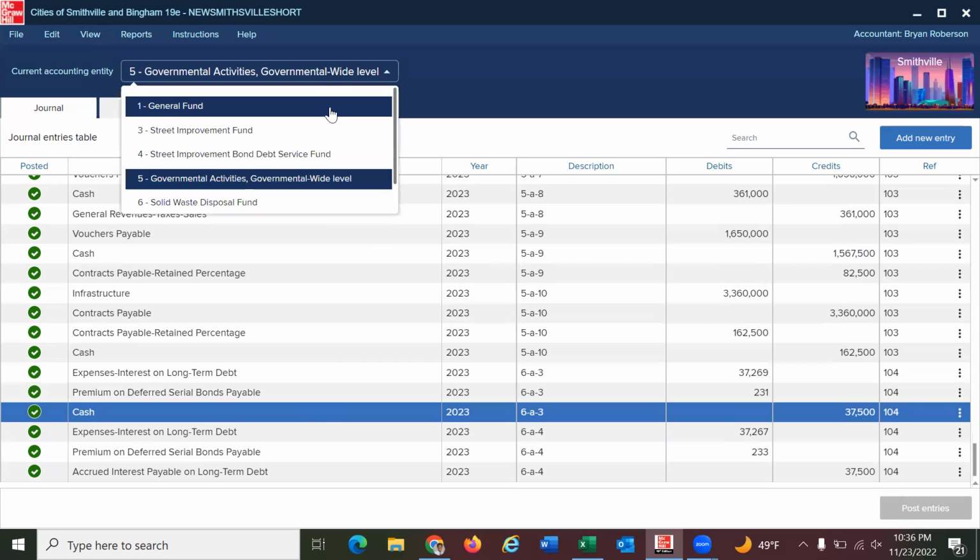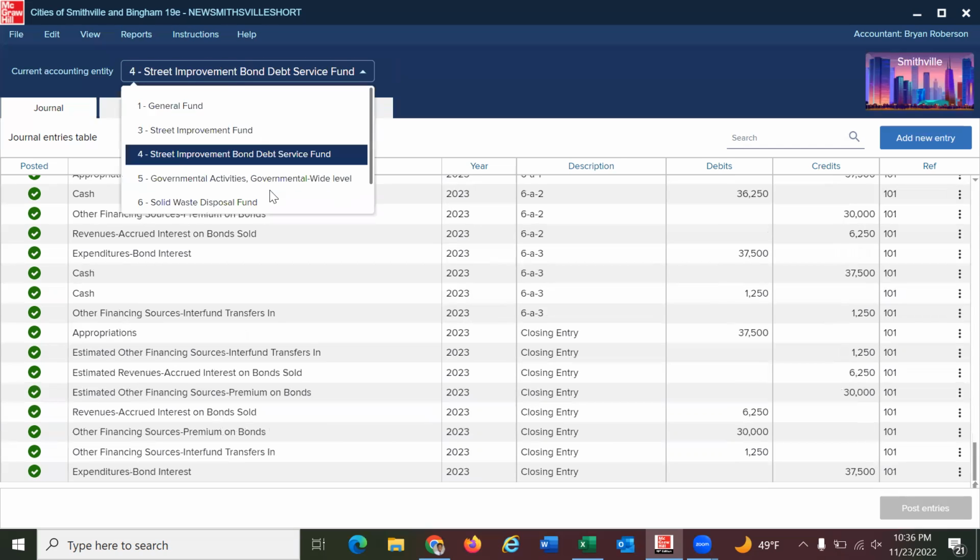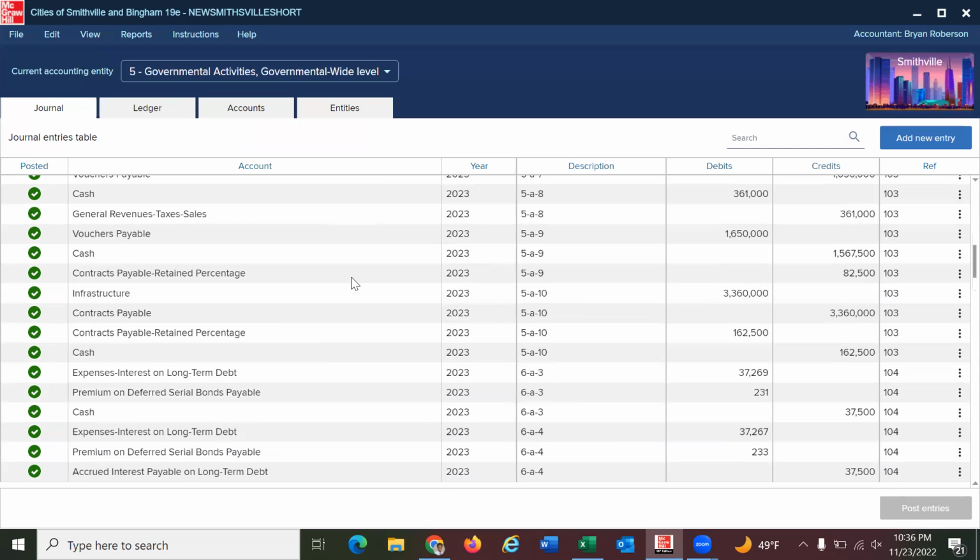Moving on to the fourth entry, we will not be doing anything for the street improvement fund, only for the governmental activities. So going here, it says make the required journal entry in the governmental activities to accrue 6 months of interest. So we go ahead. Here we have the interest on long-term debt, which is 37,267. And then also it mentions in the problem the 233 of premium on deferred serial bonds payable. And then also we're using the accrued interest payable on long-term debt here.